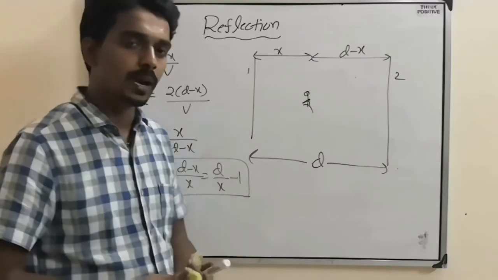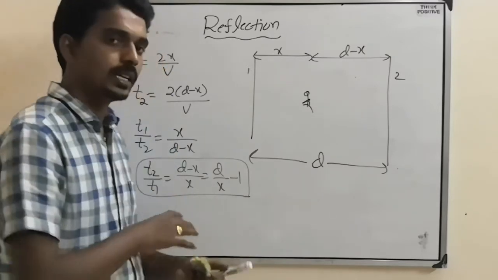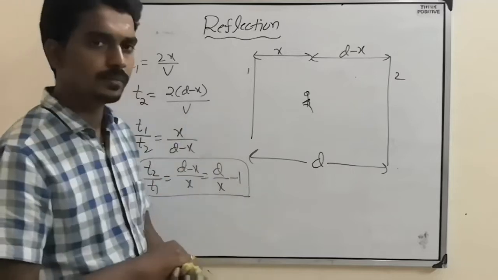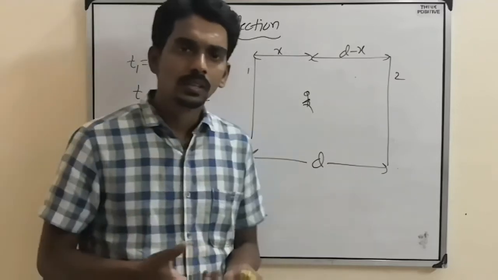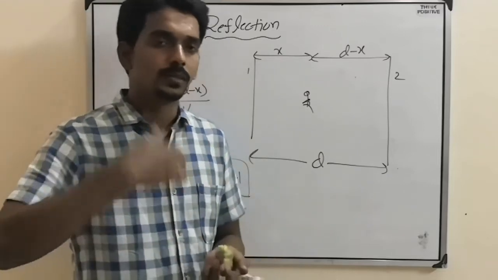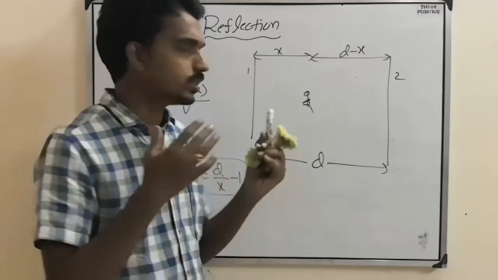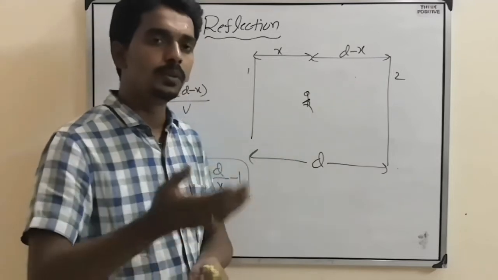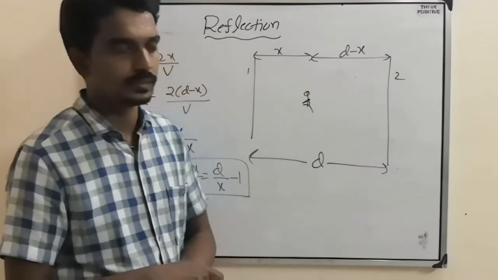Like this you need to manipulate the equation, but the formula is the same. To hear the echo, the formula is time equals distance by speed. How much distance will the sound travel before hearing the echo?